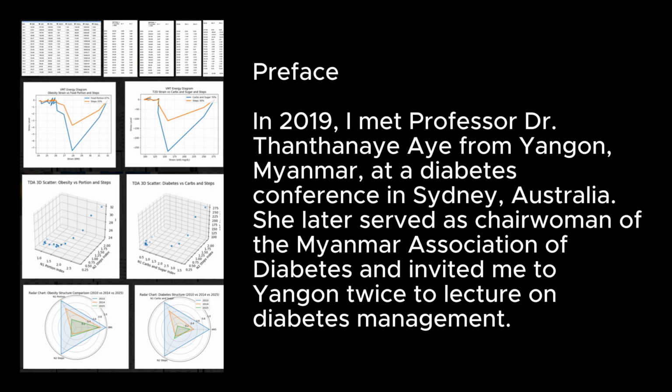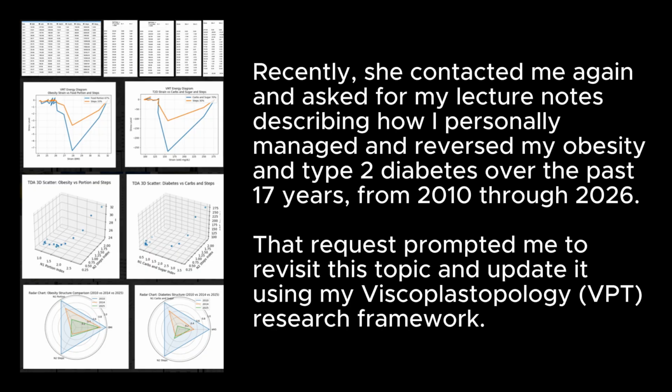Preface: in 2019, I met Professor Dr. Thanthanaye Aye from Yangon, Myanmar, at a diabetes conference in Sydney, Australia. She later served as chairwoman of the Myanmar Association of Diabetes and invited me to Yangon twice to lecture on diabetes management. Recently, she contacted me again and asked for my lecture notes describing how I personally managed and reversed my obesity and type 2 diabetes over the past 17 years, from 2010 through 2026. That request prompted me to revisit this topic and update it using my Viscoplastopology VPT research framework.